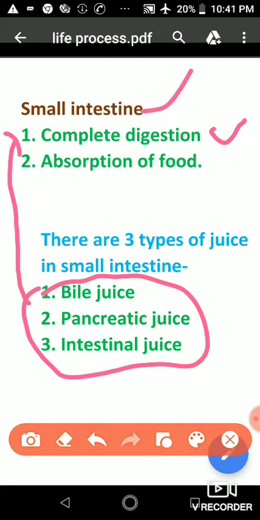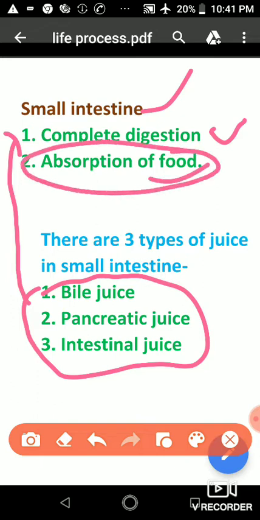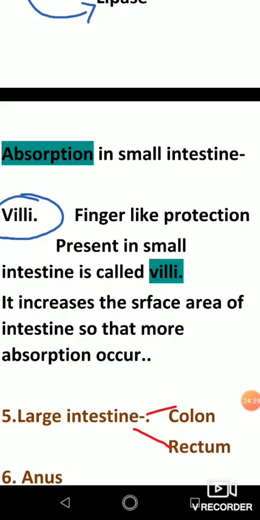Now the second function of small intestine is absorption of food. So let's see. As I have told that complete digestion occurs in small intestine, now there will not be any food nutrients remaining in small intestine.